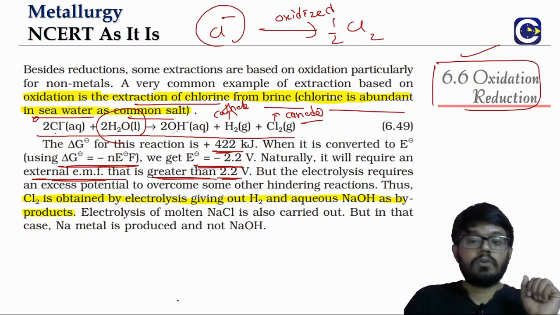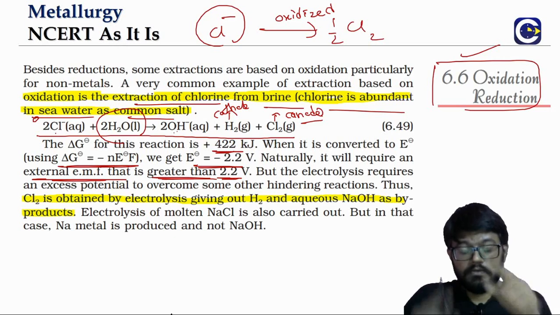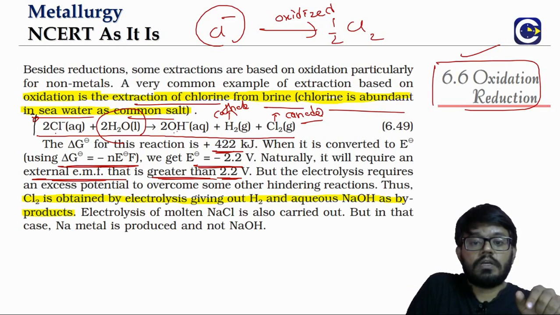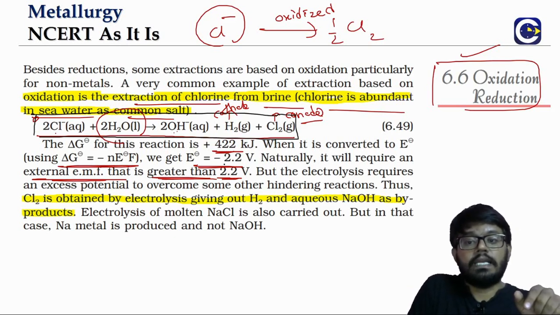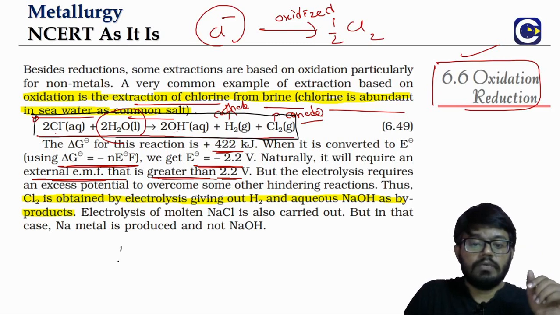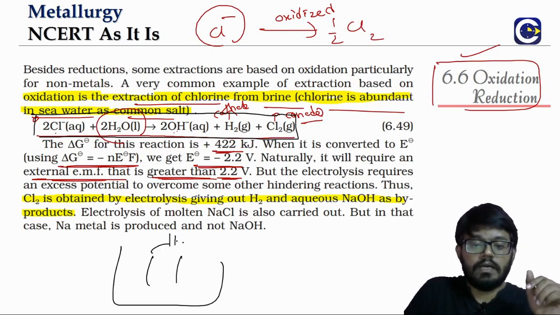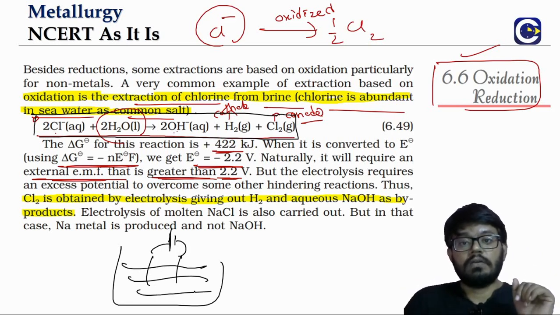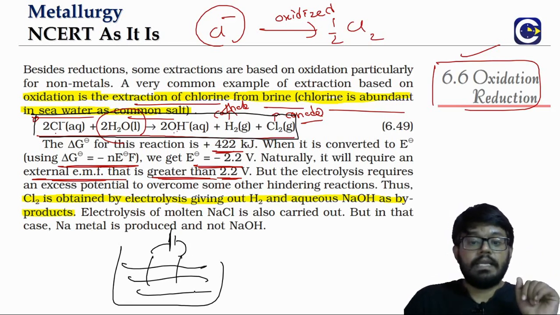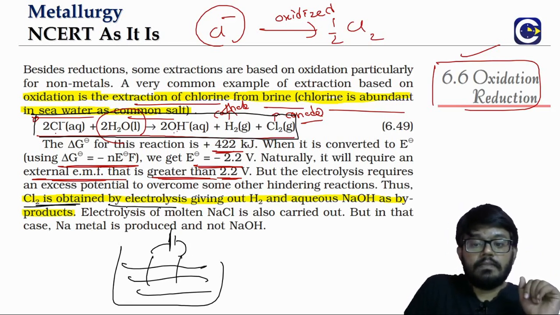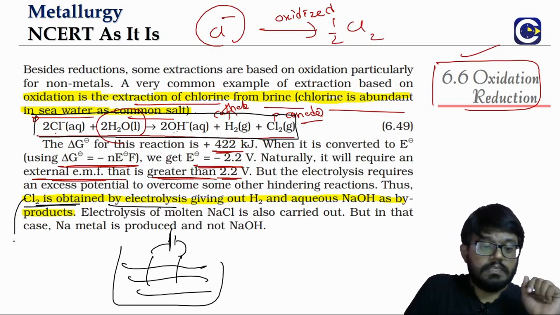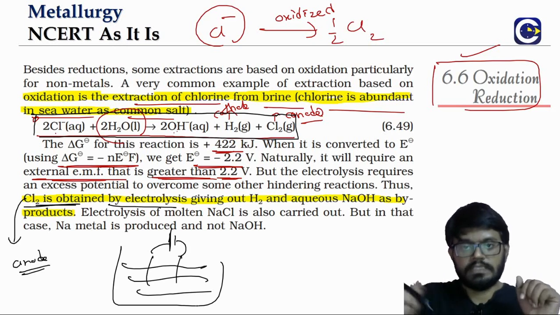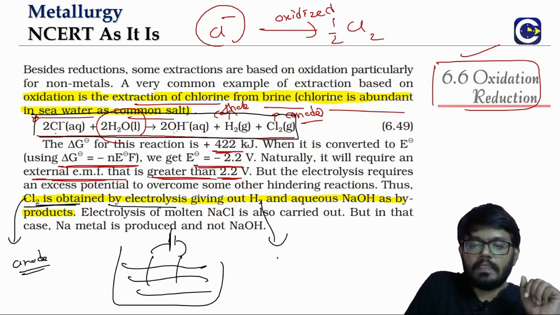But when you perform the electrolysis, why do we need a battery or a cell? Because the normal redox reaction comes with a negative E naught value. How can we make it happen? By using an external battery or a voltage source. Then only this redox reaction will happen inside the electrolytic cell. When this is happening, chlorine is obtained at the anode. So this is important. These are questions in inorganic chemistry also, in the S block. H2 will come at the cathode.